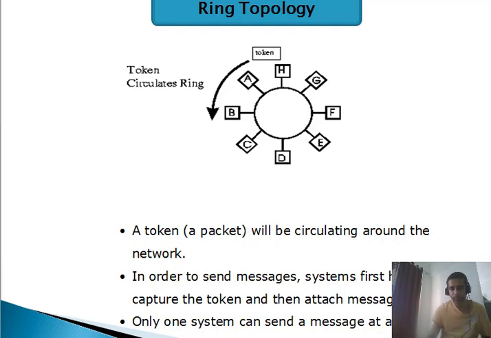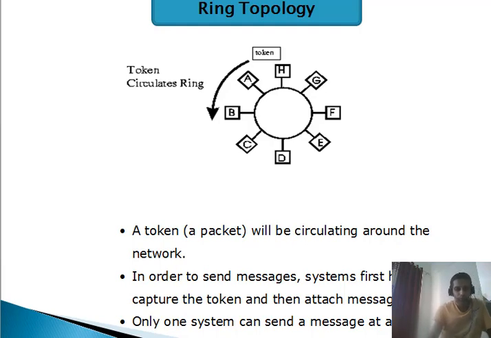I hope this is clear to everyone. In this type of model a circular shape has been created, and that circular shape is known as ring topology. Here we use the term token, and that token is used to send the data from one end to another end.